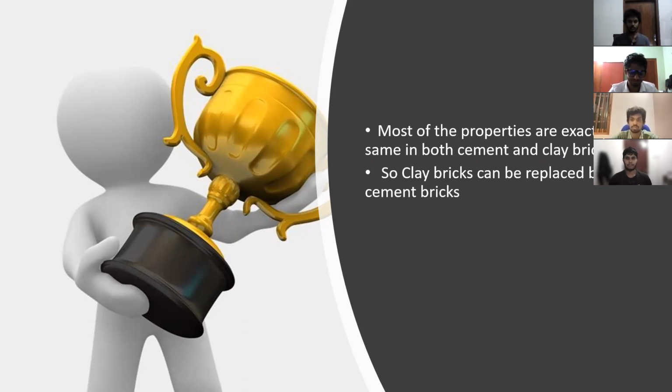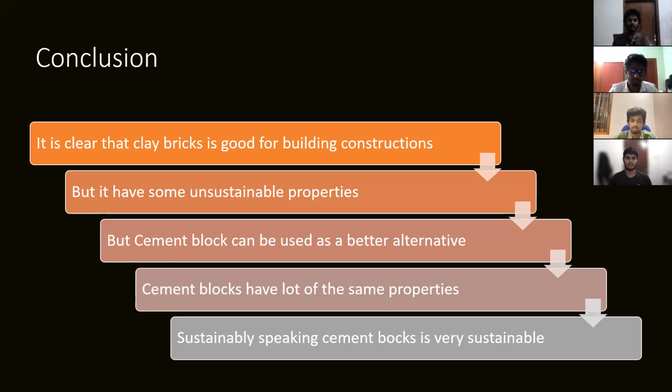So in conclusion, we can say that it is clear clay bricks are very good for building construction because they are used in stupas and a lot of constructions, but they have some very unsustainable properties. When it comes to building construction, it is a very major effect on a global scale.